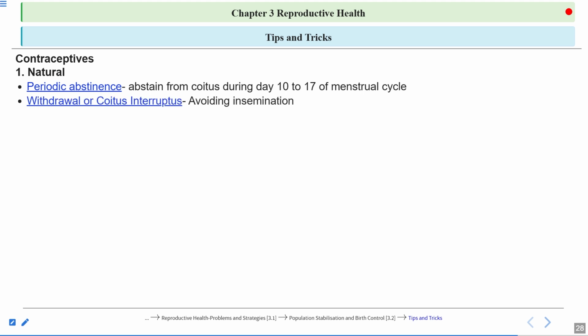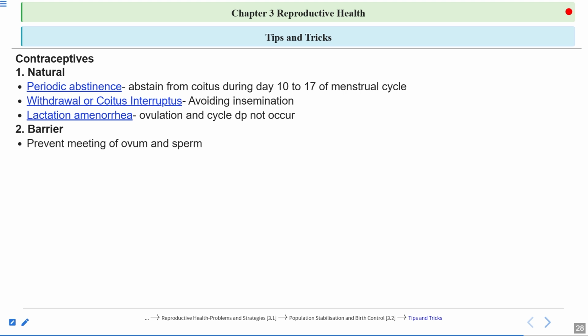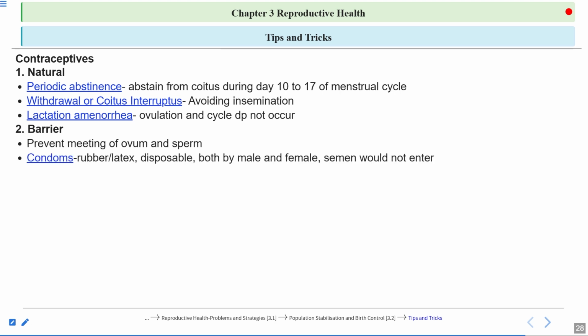Then the withdrawal of coitus method. The male withdraws the penis before insemination. And then lactational amenorrhea. A question can come from lactational amenorrhea also. So there is no ovulation, there is no menstrual cycle, during intense lactation. Next one, barrier methods. Under this are included the condoms. These barrier methods prevent the meeting of ovum and sperm.